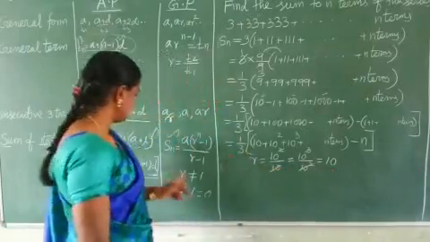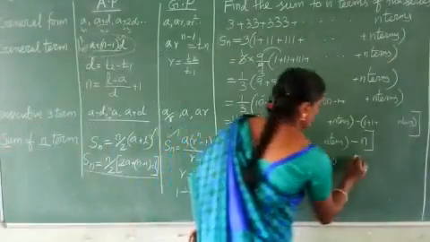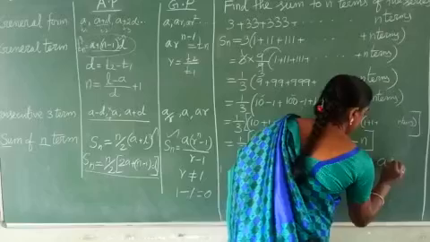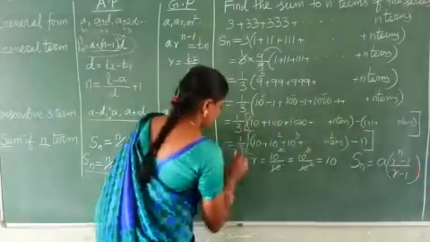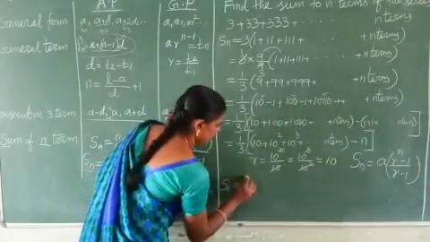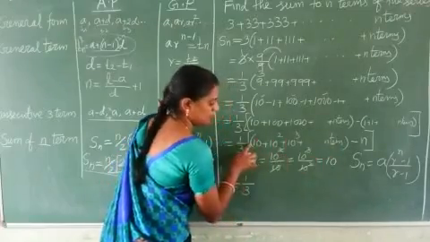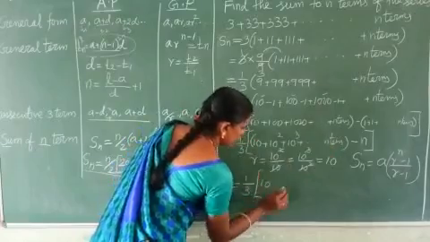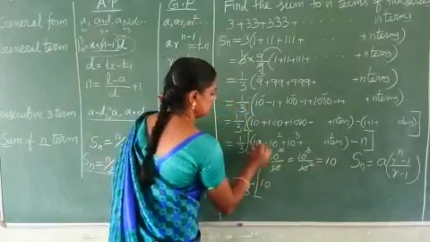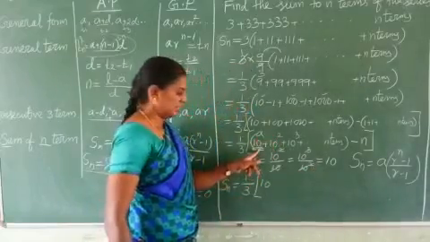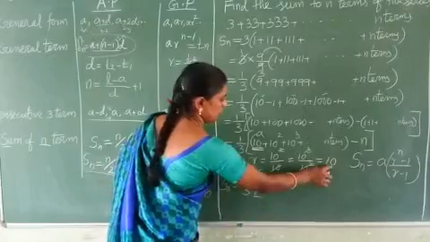So for a GP, what is the sum of n terms formula? Sn equal to A into (R power n minus 1) by (R minus 1). Apply this. Sn equal to 1 by 3, and apply the GP fully. The first term A is 10, and the common ratio R is also 10.